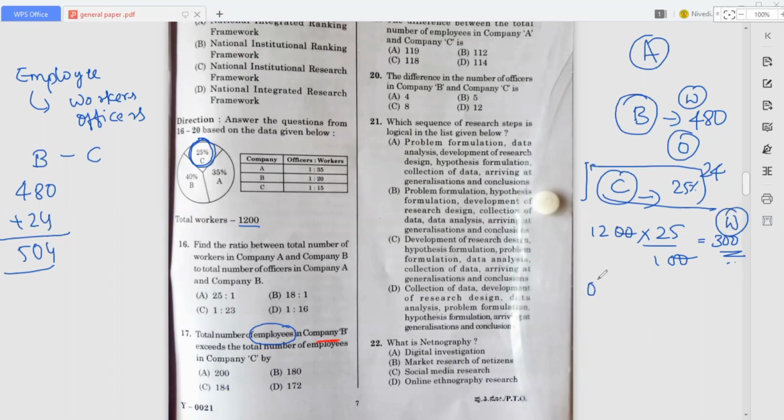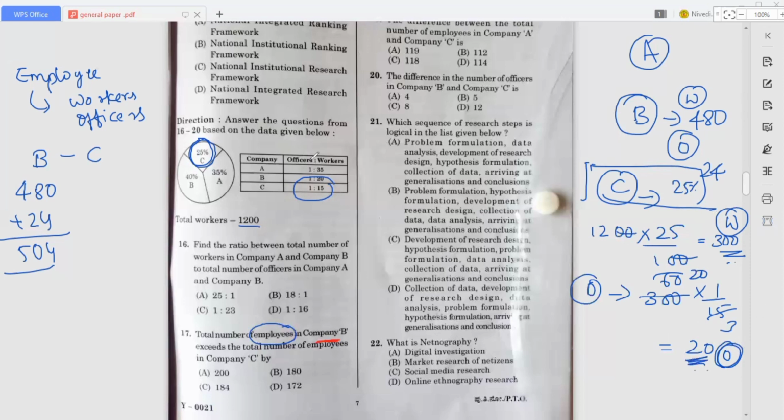So this is about workers. So now come to the officers. Here officers means what? Workers into this percentage, this ratio. So 300 into 1 divided by 15, we get 20. Okay, so here I got 20 officers. So in the workers 300, and when it comes to the officers, that is 20.